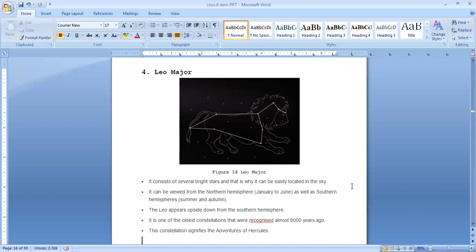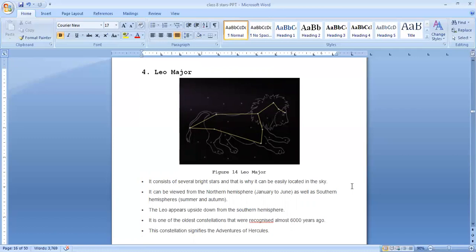It can be viewed from the northern hemisphere from January to June. You can see it from the northern hemisphere in which months? January to June, as well as from the southern hemisphere in summer and autumn months. Leo appears upside down from the southern hemisphere. If you are observing from the southern hemisphere, it appears upside down.